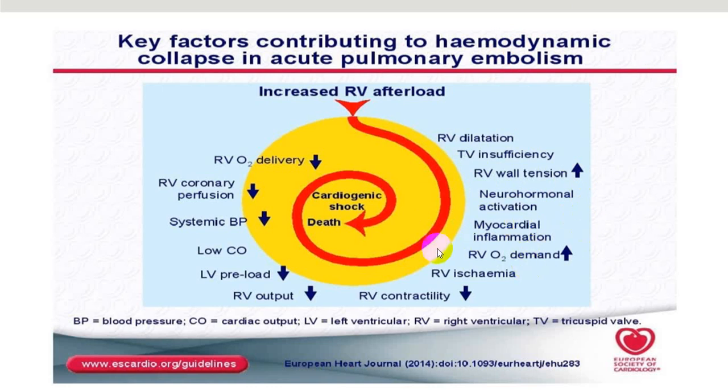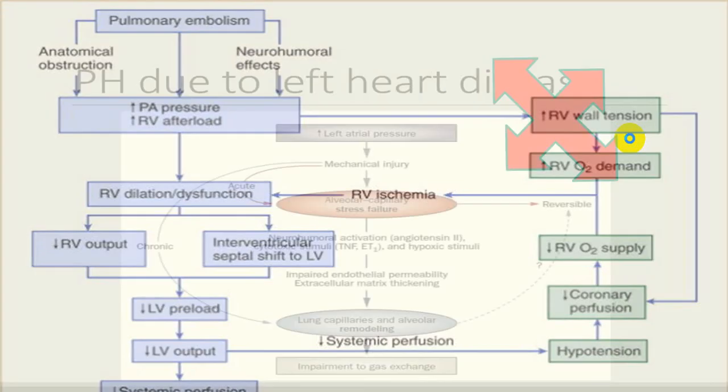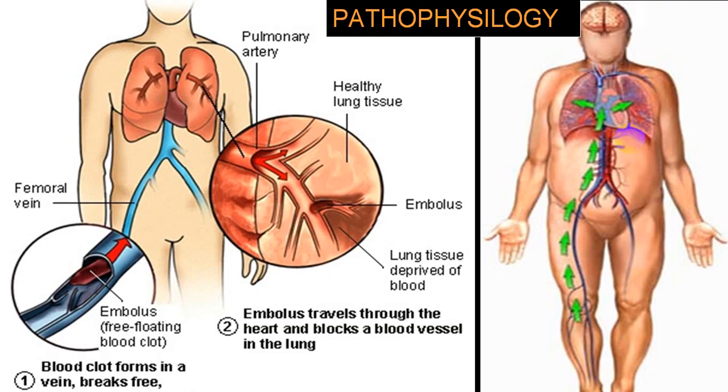is increased, and demand is not met, with decreased cardiac output, decreased coronary perfusion, RV ischemia, decrease in RV contractility, decreased RV output. Because of decreased RV output, LV preload is less, with low cardiac output into the systemic circulation, fall of blood pressure, shock stage, RV perfusion is reduced, and it goes into that circle, and there will be what we call an irreversible cardiac failure, and that will be very, very common. So this is entirely explained in one single picture, the entire thing we have shown you in these different pictures.